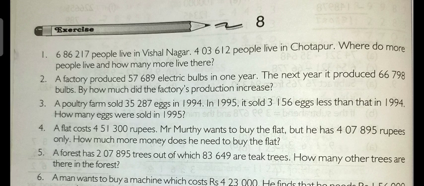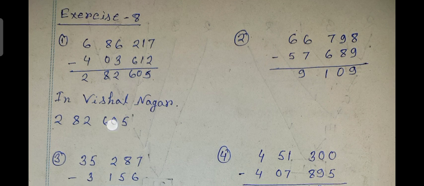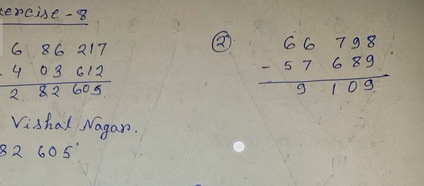6,86,270 people live in Vishal Nagar. 4,03,612 people live in Chotapur. Where do more people live and how many more live there? Simply subtract those numbers and we will get the answer, and the answer is 2,82,605. Next question.